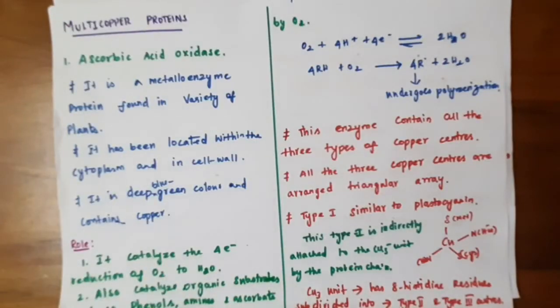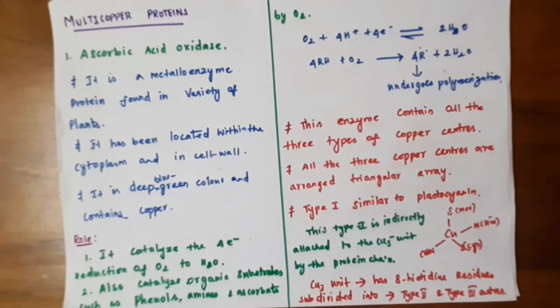Next we will see multi-copper proteins. For multi-copper proteins, we will take the examples of ascorbic acid oxidase and laccase. These multi-copper proteins contain all three types, that is type 1, type 2 and type 3 copper centers.